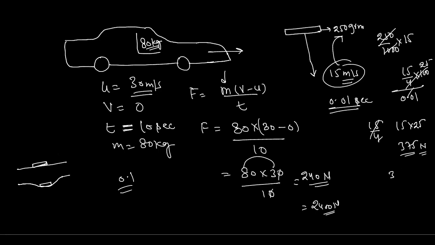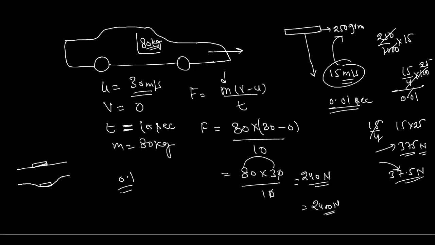So there will be only 37 point something Newton force acting on your mobile display, and this will not damage your display. This is only 1/10 of this force. So that's why when we hit our phone on the bed, it generally does not get damaged, but when we hit the phone on the floor, it gets damaged because of the impact.